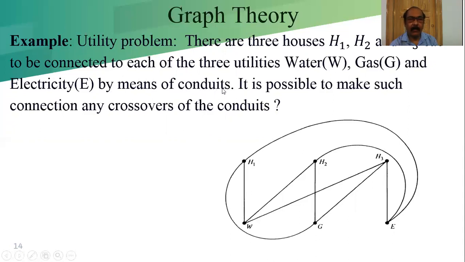Is it possible to make such connections without any crossovers of the conduits? We have to make the connection in such a way that no utility line crosses over another, for our purpose of utilization.